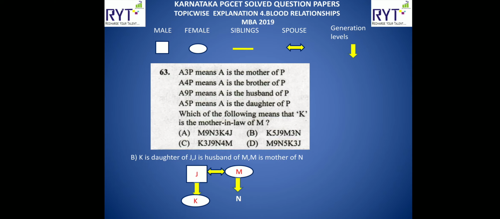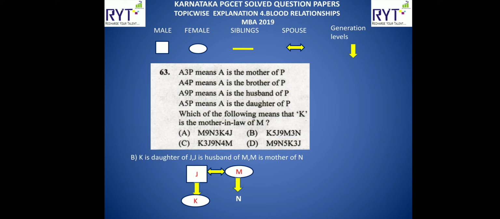Let us go to option B. Here they are telling option B, K 5 J 9 M 3 N. K 5 means daughter. So K is the daughter of J, comma J 9 M. J is the husband of M, comma M 3 N. M is the mother of N. Let us go one by one. K is the daughter of J. So what I did, I wrote J in a square. Below that I wrote K in the oval shape because K is a female.